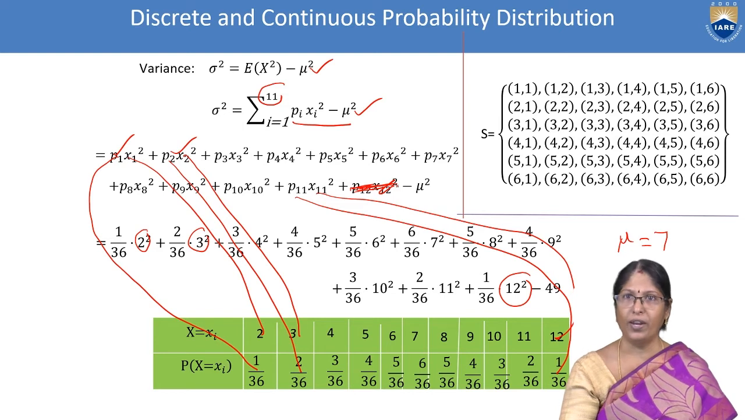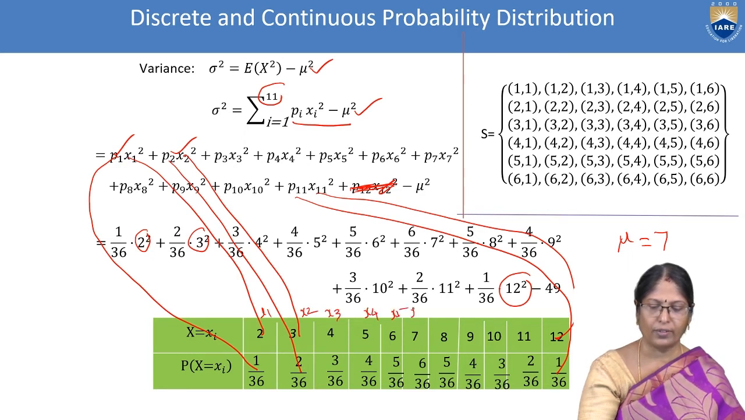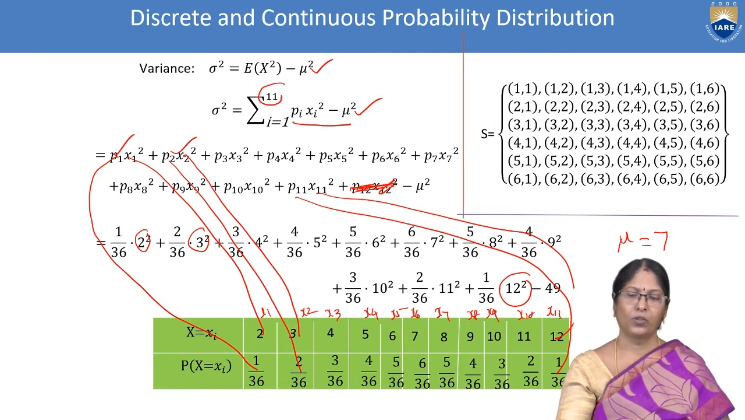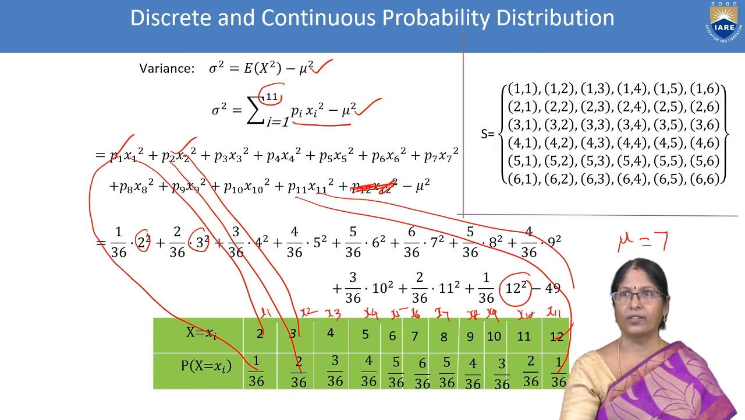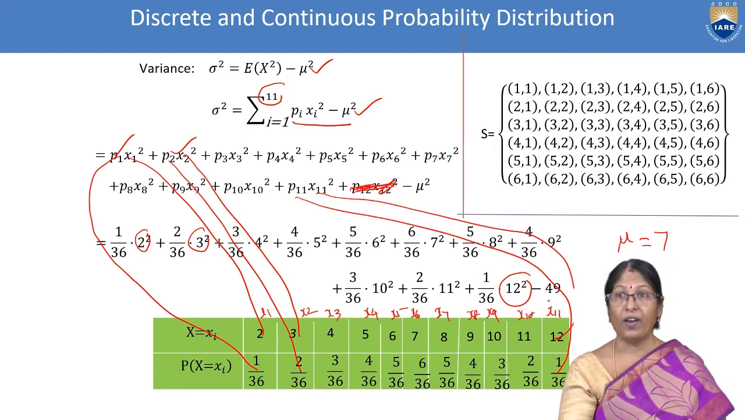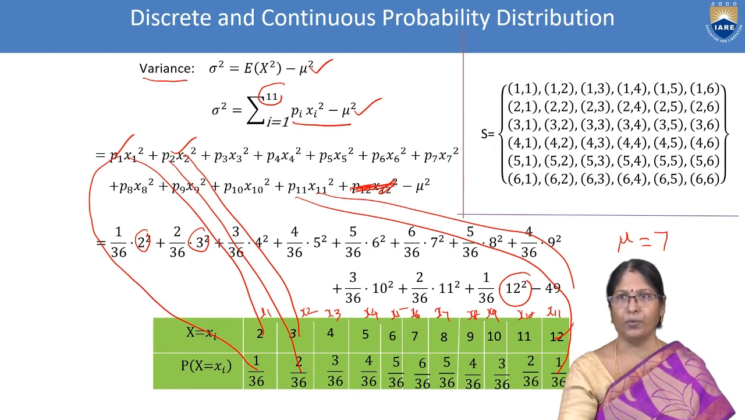Clear, up to 11 only in our table, because we can easily name x1, x2, x4, x5, x6, 7, 8, 9, 10, it is 11. Clear. So this 49, how we got it: the mean of the discrete probability distribution is 7, and we substituted that. Now we can do the calculations. What result are we going to get? It's nothing but the variance of the discrete probability distribution.